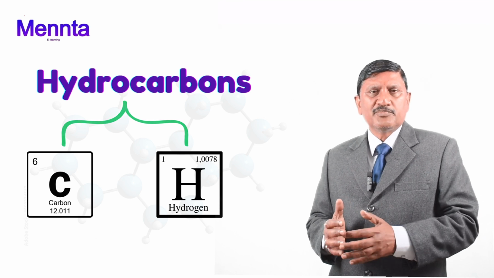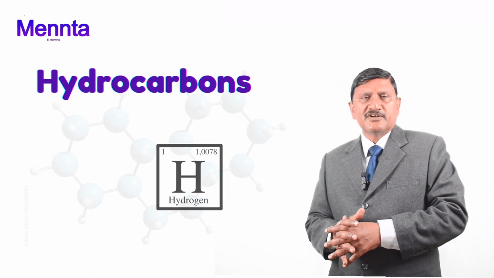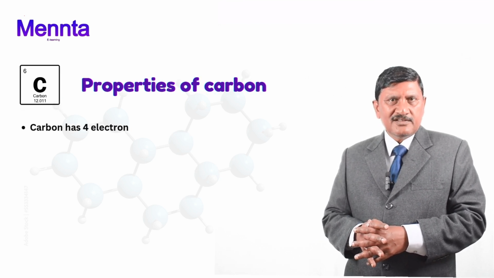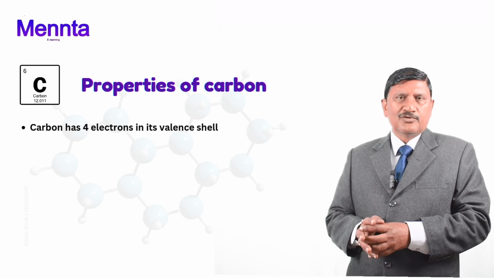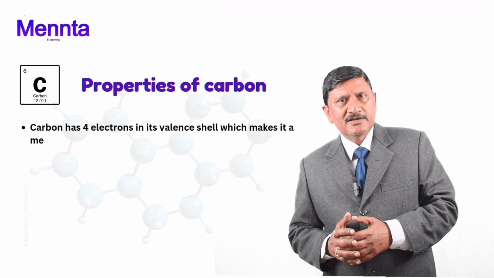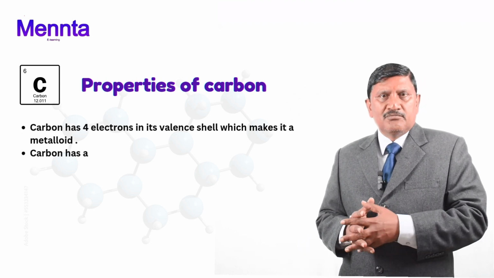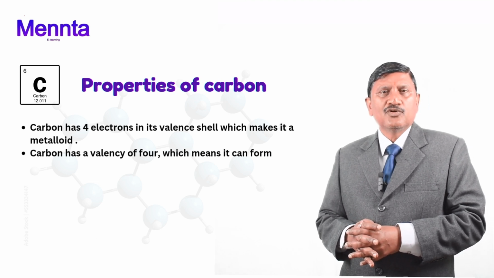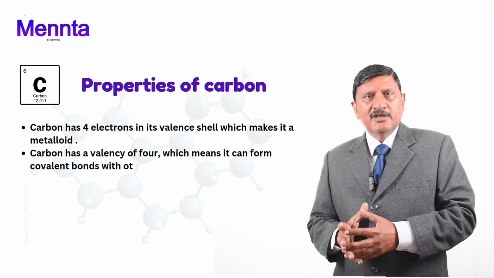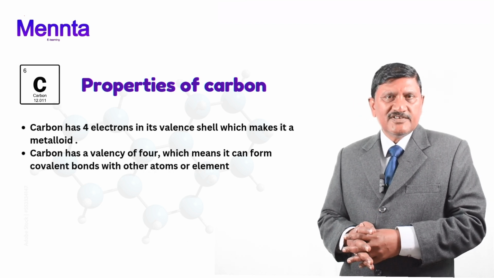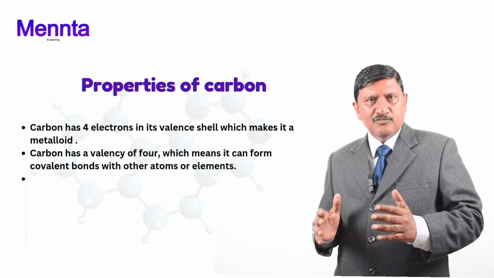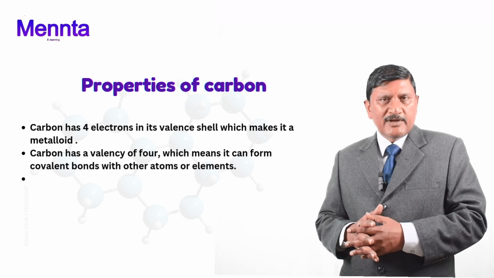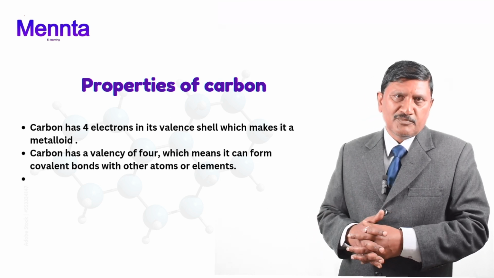So let's see the properties of carbon. Carbon comes under the metalloids because carbon has 4 electrons in its outer shell and requires 4 more electrons. It has a valency of 4, and it makes covalent bonds. Hydrogen has 1 electron in its outer shell, so it requires 1 electron to become stable. So carbon requires 4 covalent bonds, and hydrogen requires 1 bond.